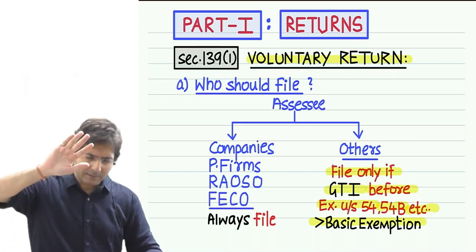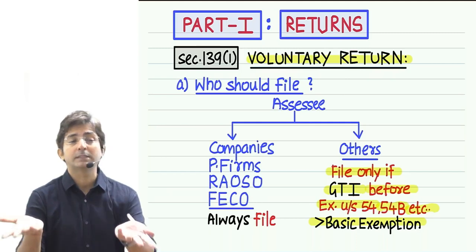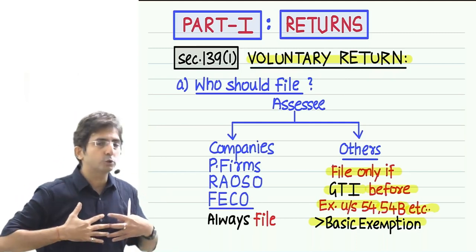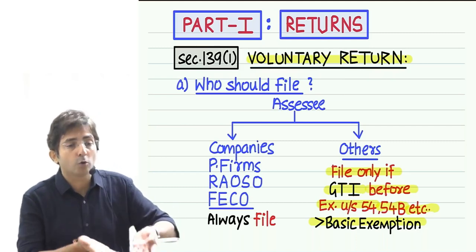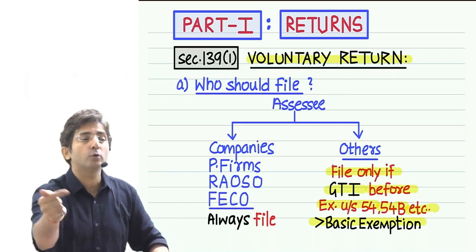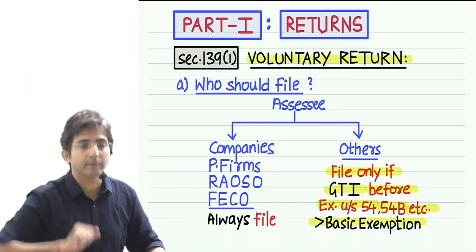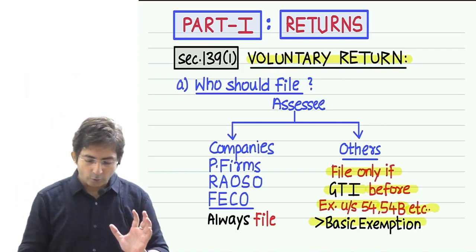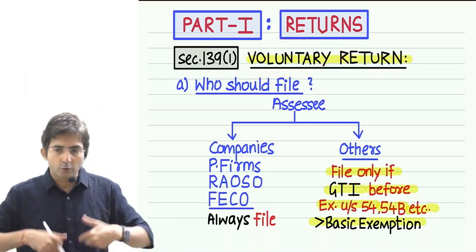But that we will study at a later stage, how they send a notice, etc. Just keep in mind, usually you are supposed to file the return on your own. But in case you don't, they will ask you by sending a notice. There is something called notice under section 142(1). That will come later. Right now my object was to explain why it is called voluntary, meaning filing on your own.